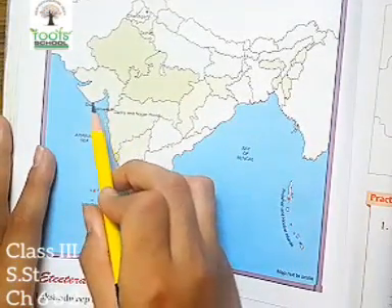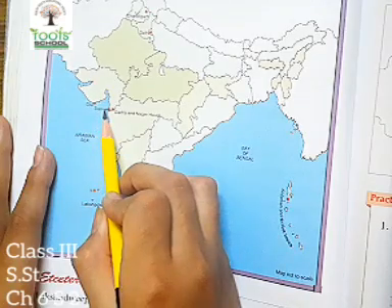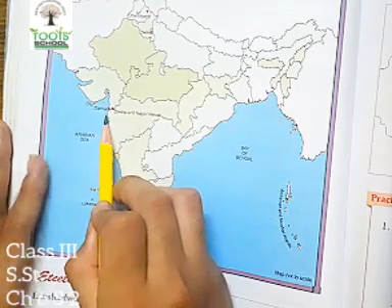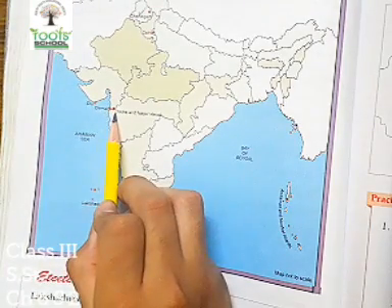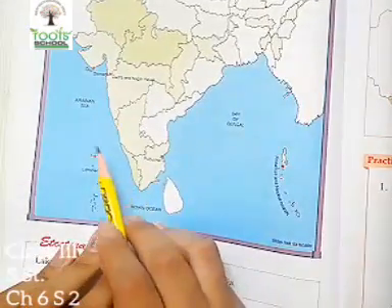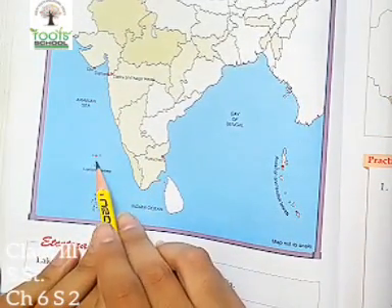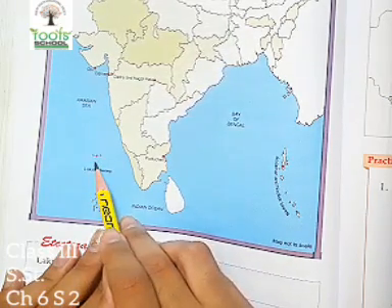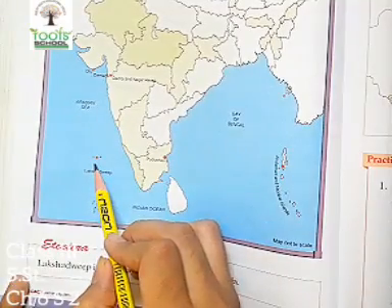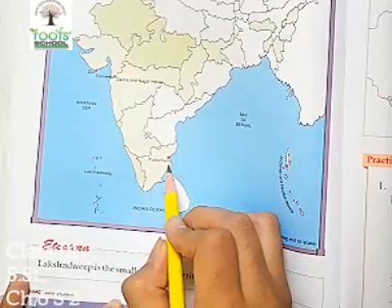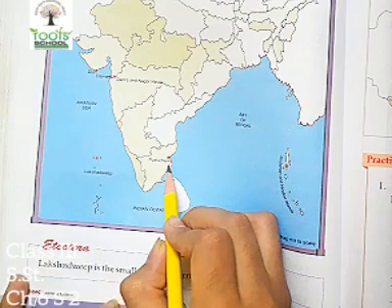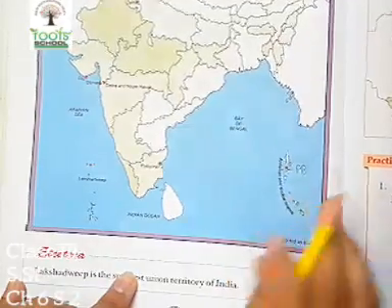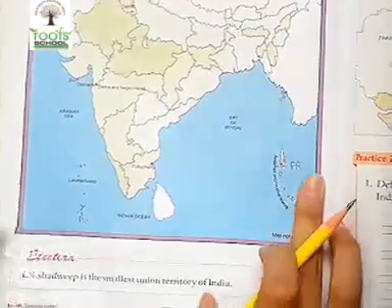Then Daman and Diu, they lie in the Arabian Sea, at the bottom of Gujarat state. So Diu is here and Daman is here. Then very close to it is Dadra and Nagar Haveli. Then in the Arabian Sea on the southern part of India is the Lakshadweep Island. It is very, very small, and Lakshadweep Island is the smallest union territory of India. Then Puducherry, also known as Pondicherry, has Pondicherry as its capital, and here lies Andaman and Nicobar Island, which has Port Blair as its capital.